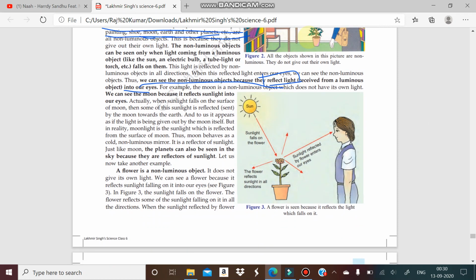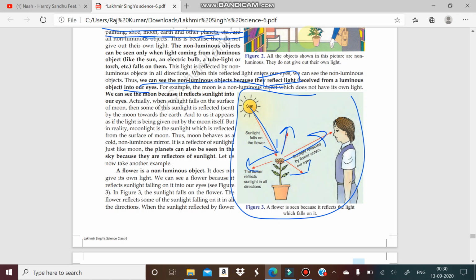If you see this diagram, the sunlight falls on these flowers, and after that it will be reflected in a few directions. Okay, so when this light is reflected in a few directions, and when this light enters our eyes, then the flower becomes visible.